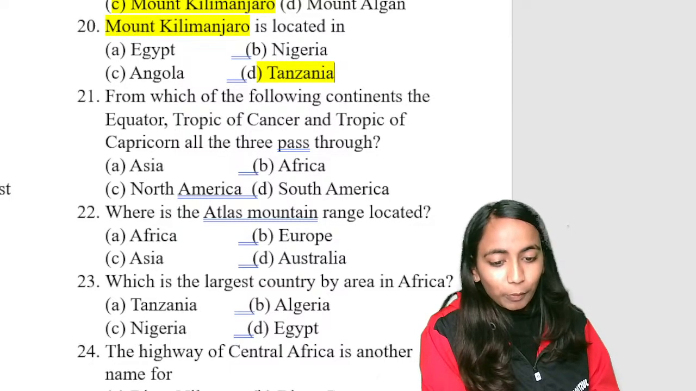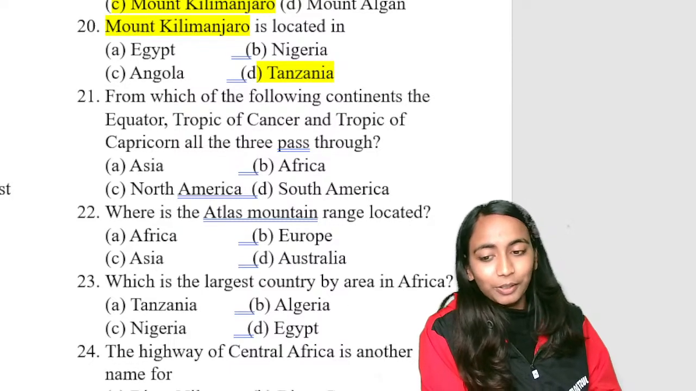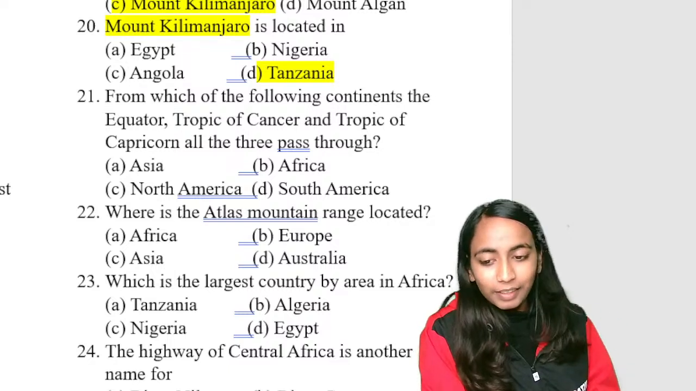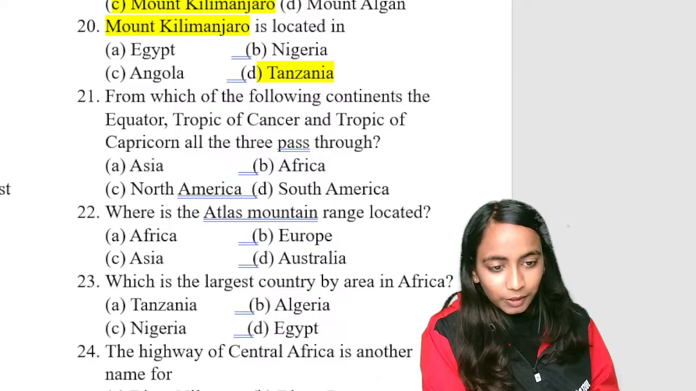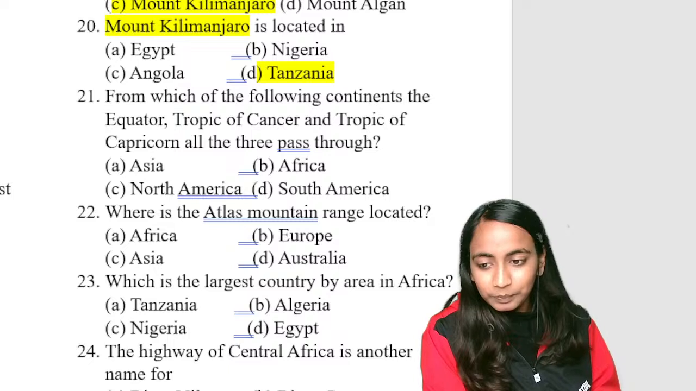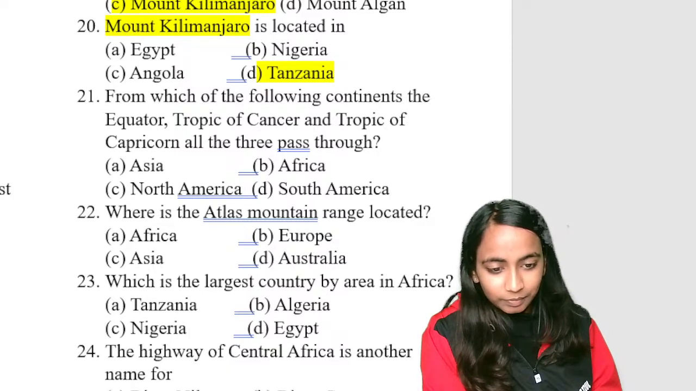The next is question number 21. From which of the following continents do all the three important latitudes, the Equator, Tropic of Cancer and Tropic of Capricorn, pass? From which continent do all three of the important latitudes pass? Good. Correct, Dhanvi. Veena. Correct, Satvik.